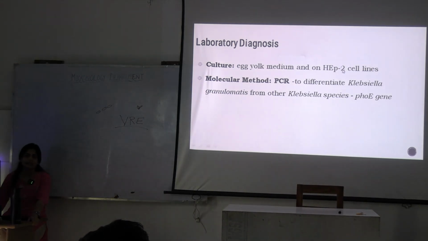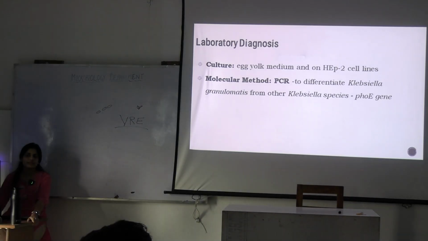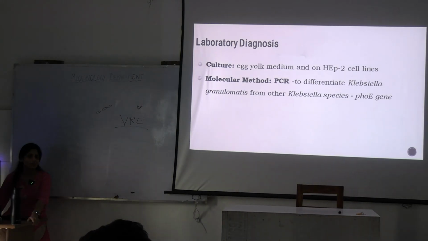Why are we using HeLa cell lines? They are actually cancerous cells which can divide on their own, right? So we are using them for viral culture, viral isolation, histopathological findings in case of viruses, chlamydia, etc.